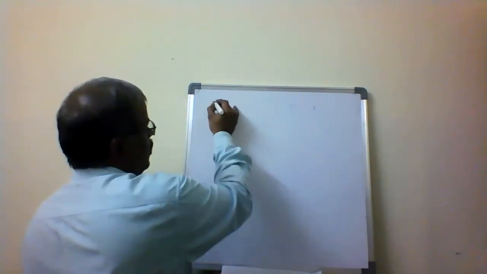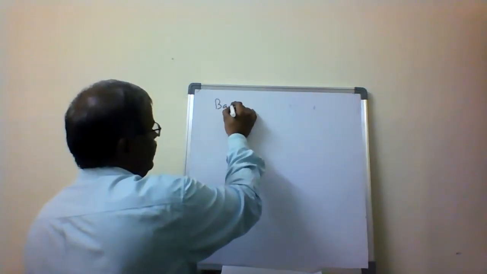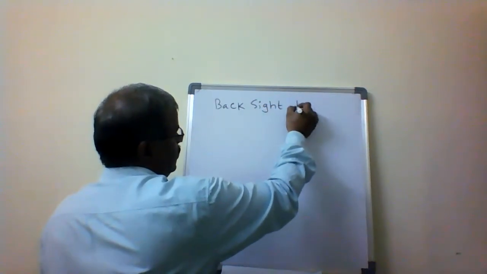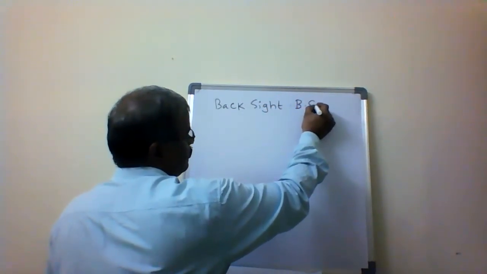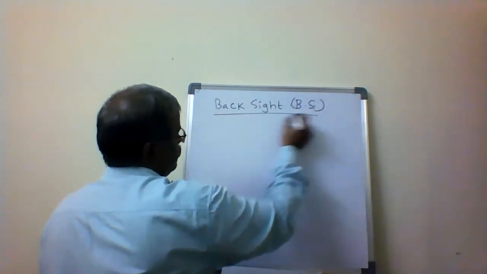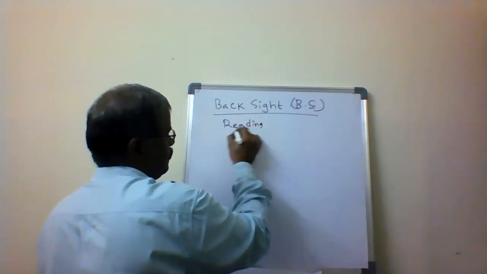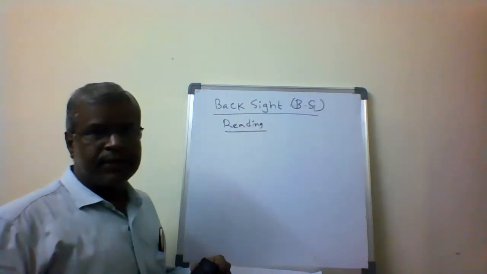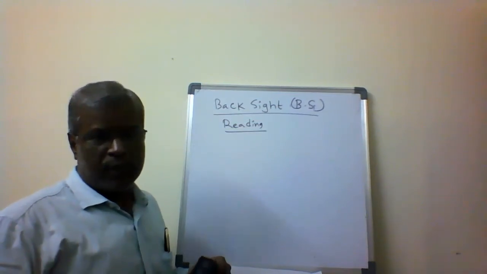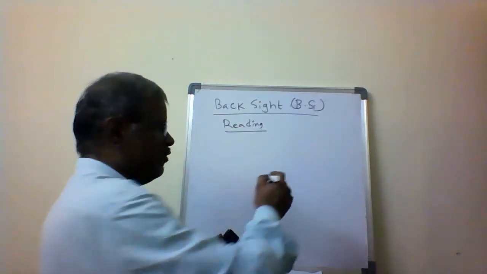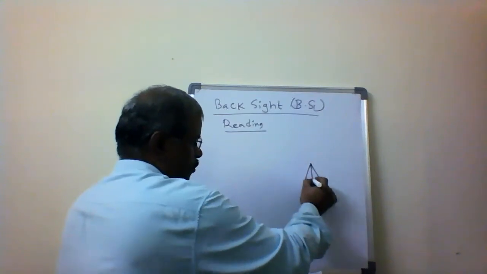Then the next one is: what is meant by the backside reading? We use this in the leveling process, after setting up the instrument.